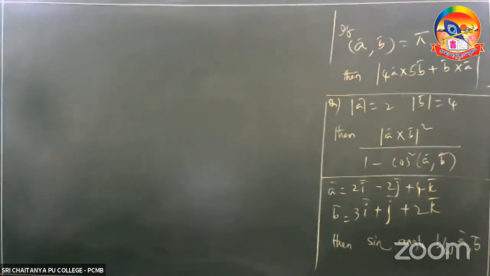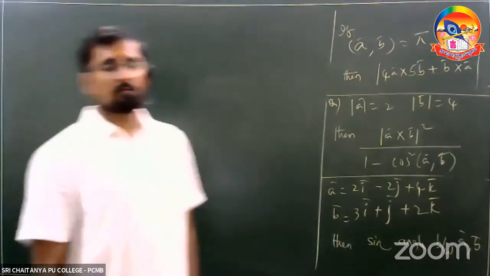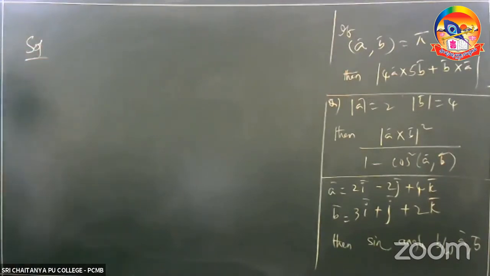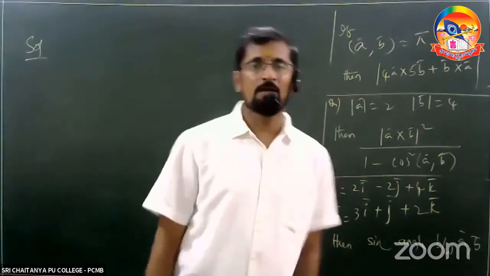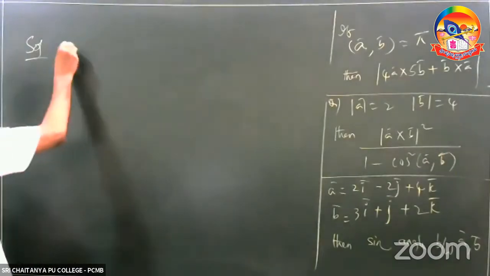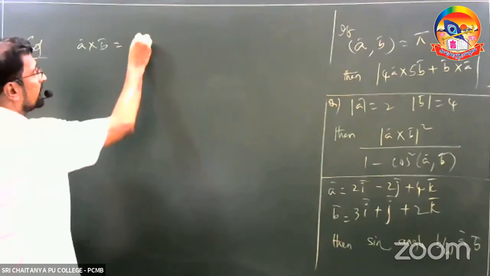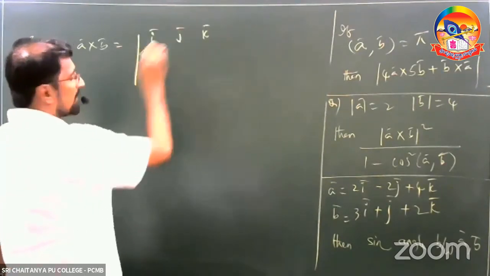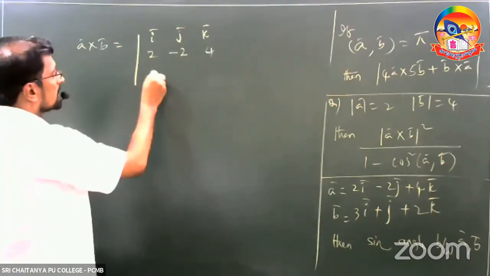He has given you to find the sine of the angle between A bar and B bar. So first of all, sin theta is equal to mod A cross B by mod A into mod B. Initially find A cross B, which is equal to the determinant of I bar, J bar, K bar; 2, minus 2, 4; 3, 1, 2.